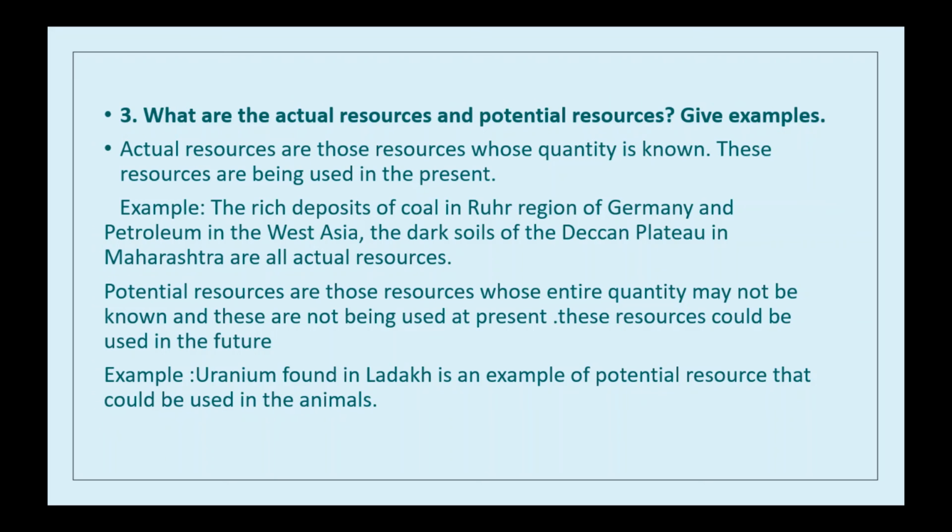Actual resources are those whose quantity is known and which are being used in the present. And potential resources are resources whose entire quantity may not be known, and these are not being used at present, but could be used in the future. For example, uranium is found in Ladakh. Okay, fine.